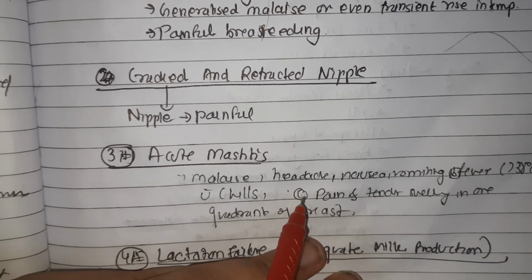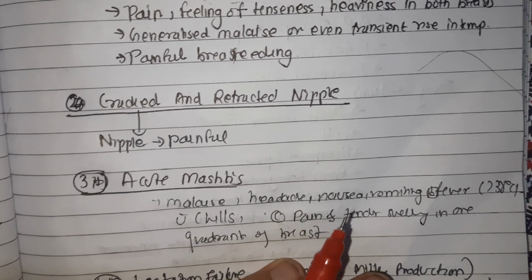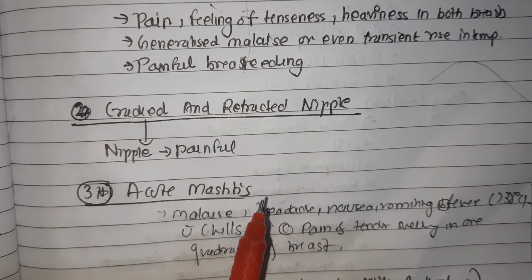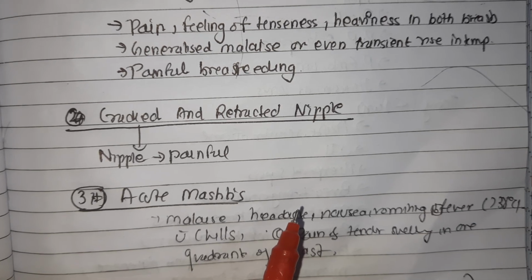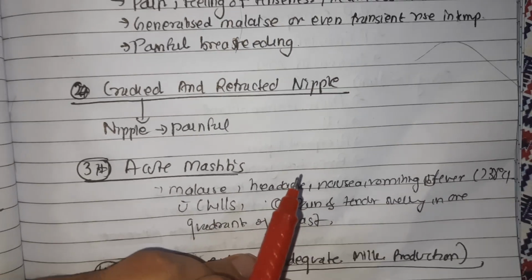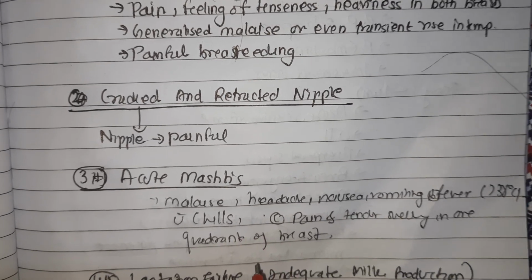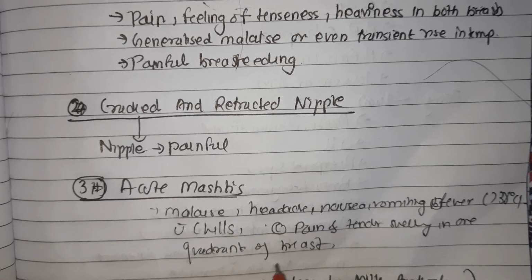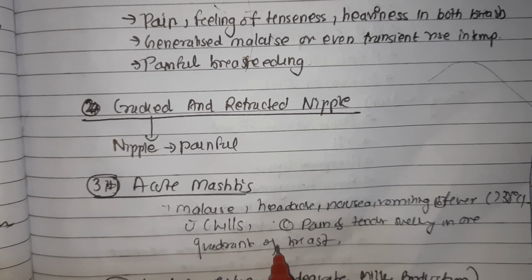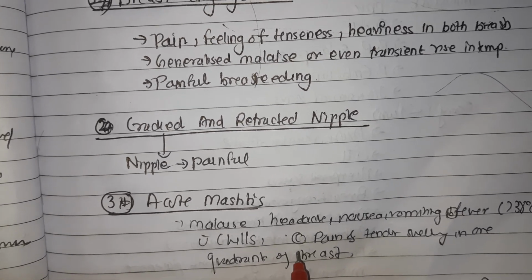Its clinical features include symptoms such as generalized malaise, headache, nausea, vomiting, and fever more than 38.5 degrees Celsius with chills, severe pain or tender swelling in one quadrant of the breast, and induration. The signs include presence of toxic features and swelling of the breast, and the overlying skin is red, hot, flushed, which feels tense and tender. The diagnosis is by microscopic examination of breast milk, showing leukocytes more than 10 to the power 6 per ml.